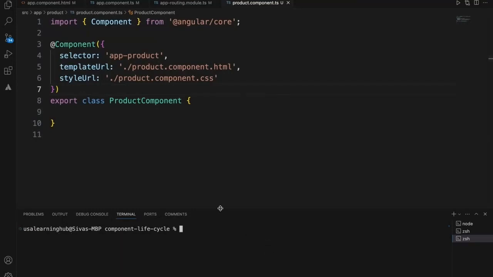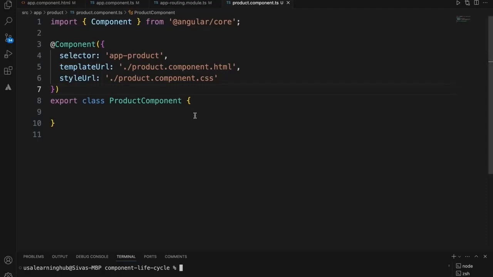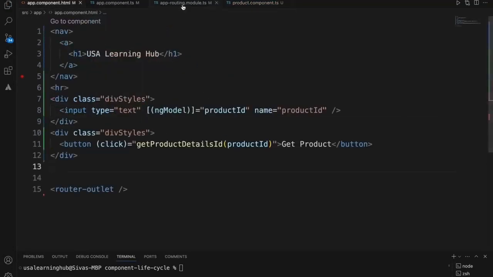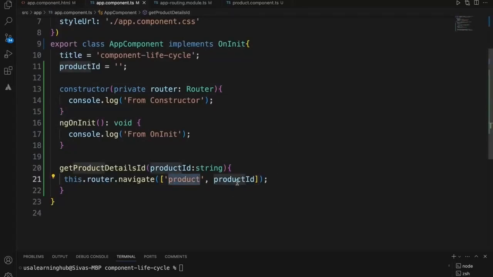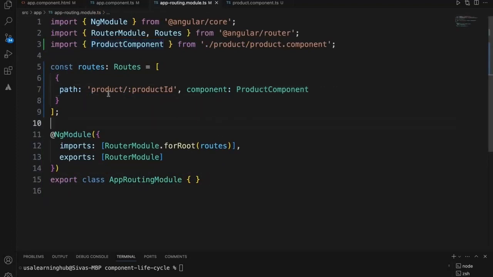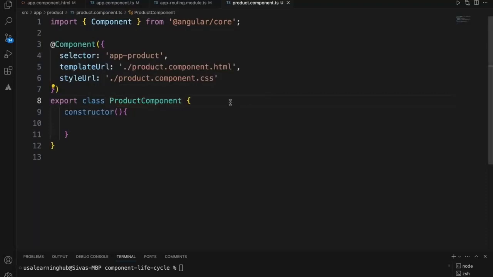Now let's focus. This is where you can see the real-time scenario of what we usually do in the constructor. Within the constructor, right now we have a product. We are calling this product URL and passing the product ID. If you look at the URL, it has product and product ID. Now I want to get hold of this product ID and make the API call to get the product details. For that, I need to get hold of the activated route.